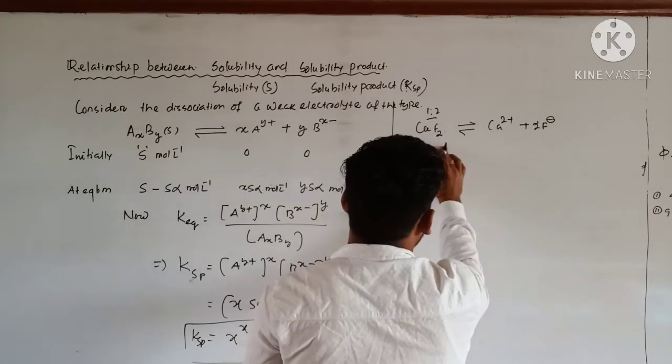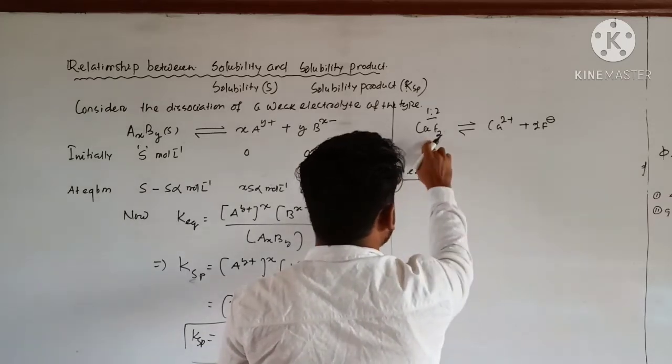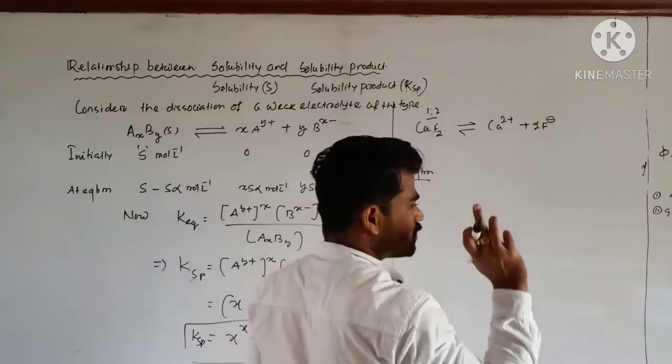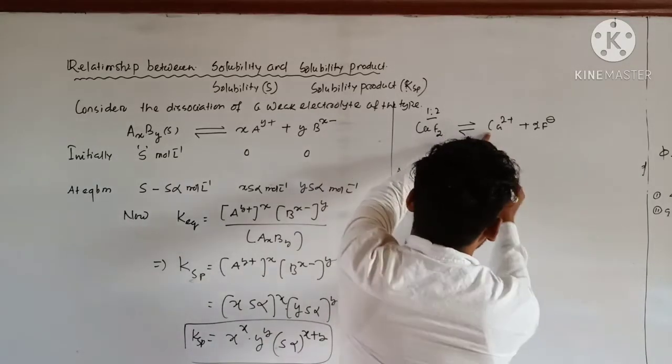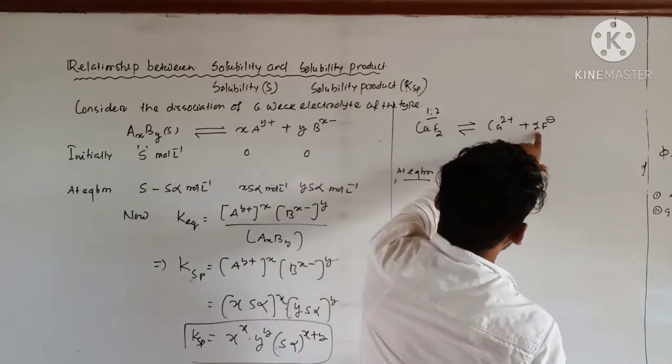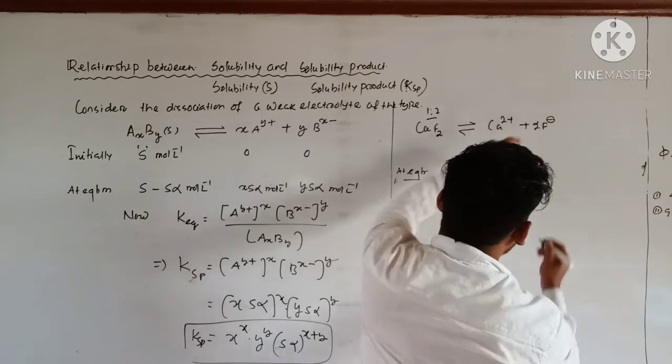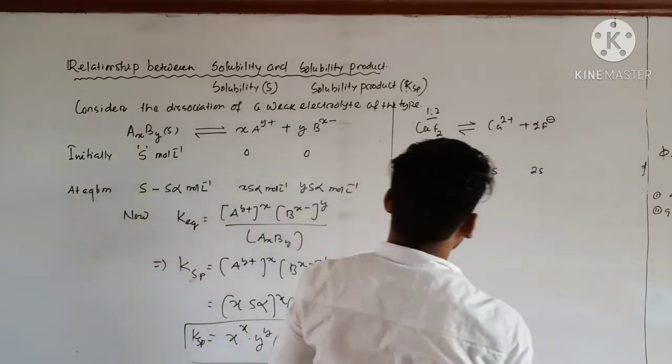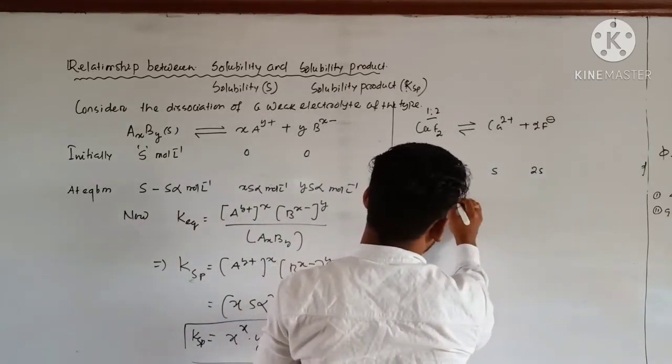Here at equilibrium S moles per liter is the solubility. So here you just write S, and its number of ions or moles is 2, so you can place 2S. So write down the value of Ksp right now.